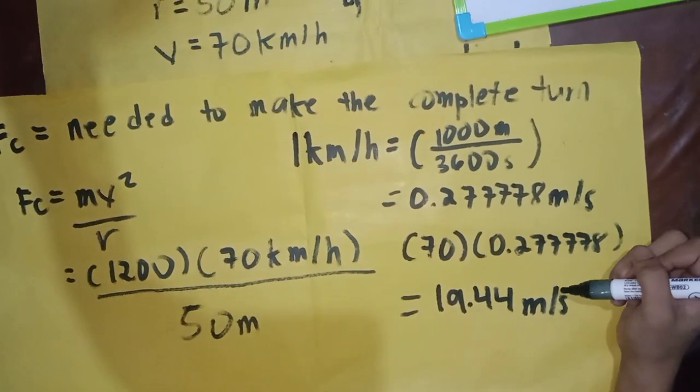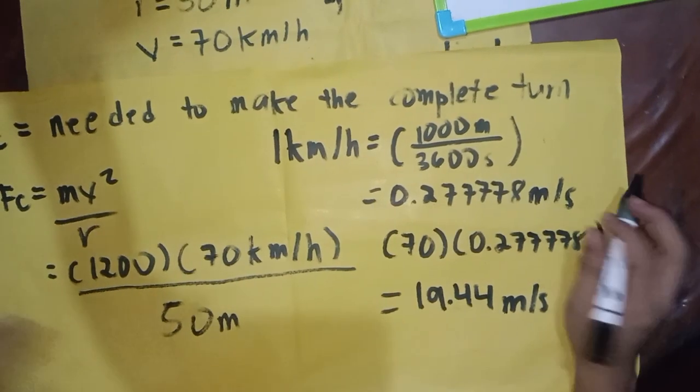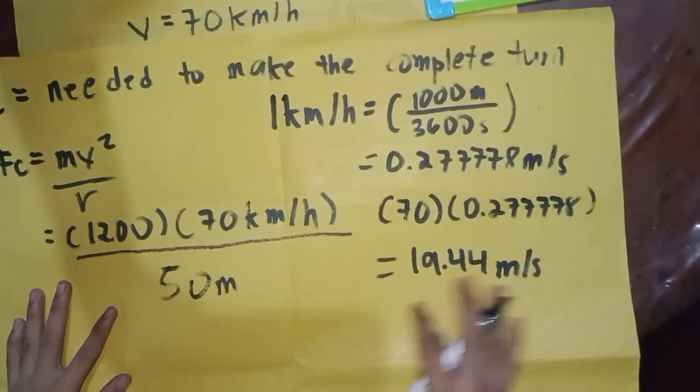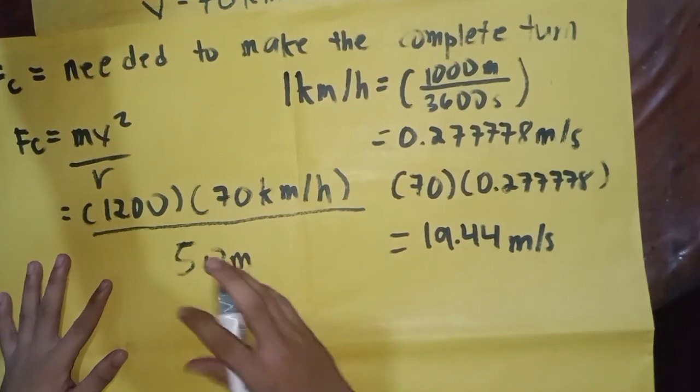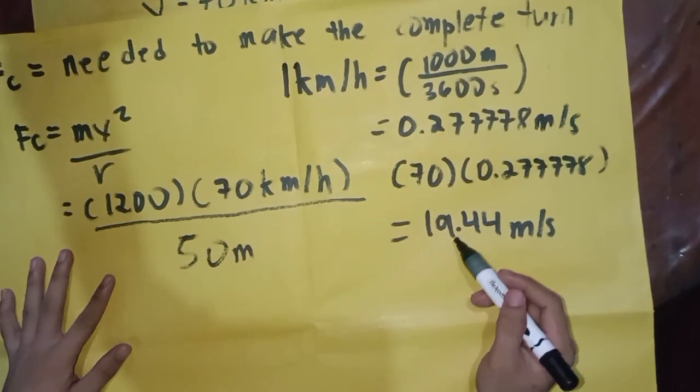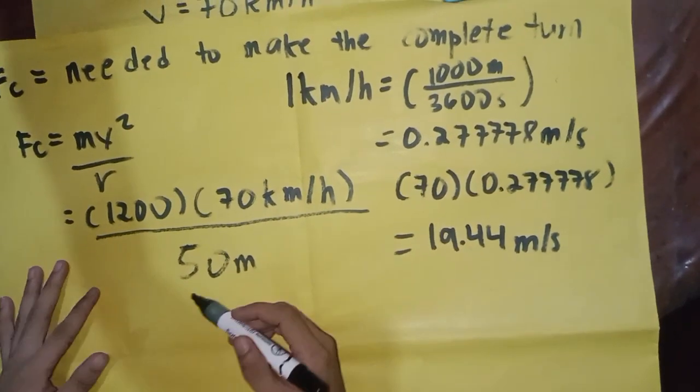Now we already found the meter per second of 70 km per hour, which is 19.44 meter per second.